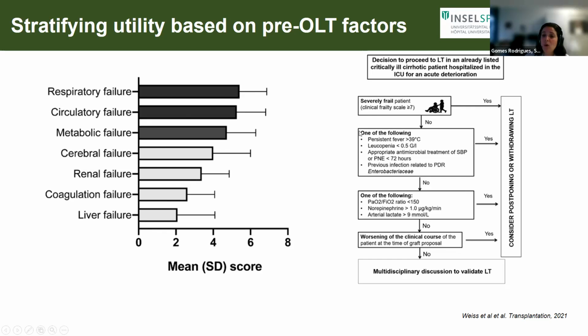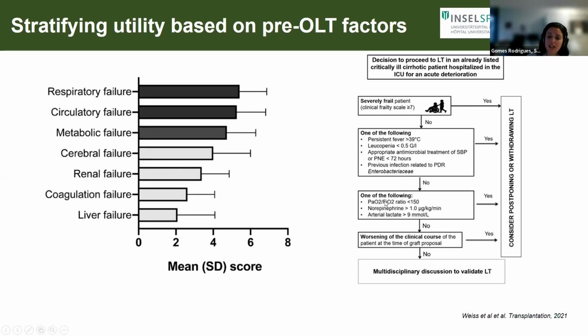If patients present one of the following: signs of sepsis or severe infection, meaning persistent fever over 39 degrees, severe leukopenia, appropriate antimicrobial treatment of an SBP or a pneumonia for less than 72 hours, or previous infection with Enterobacter, here we should consider postponing or withdrawing, according to expert opinion.